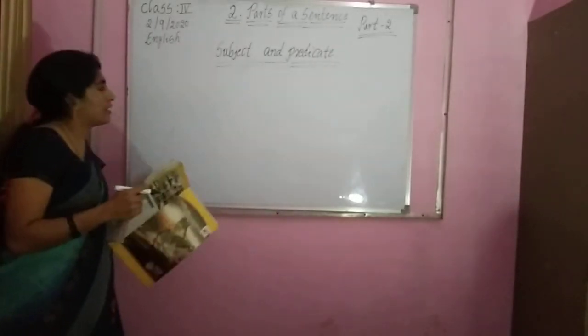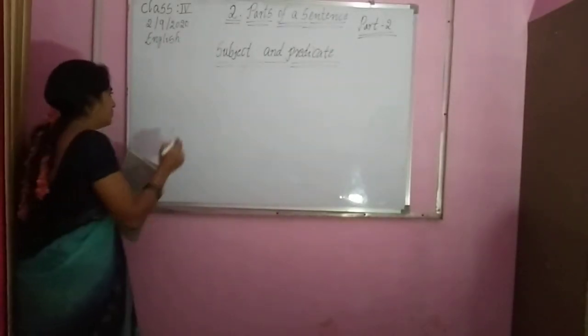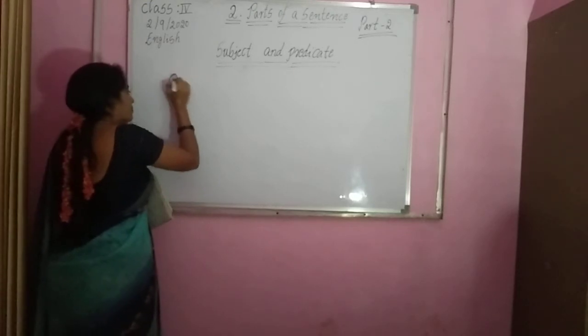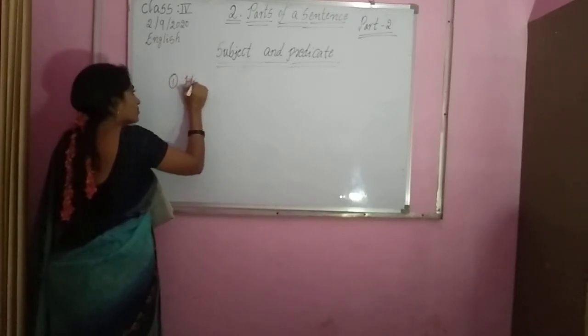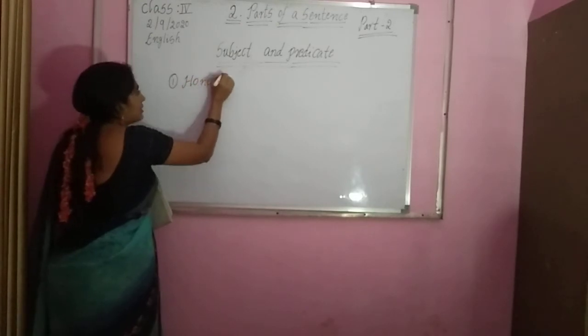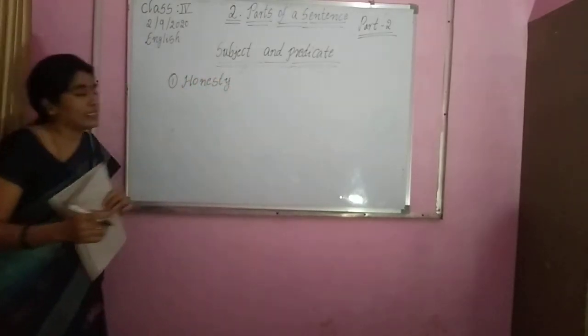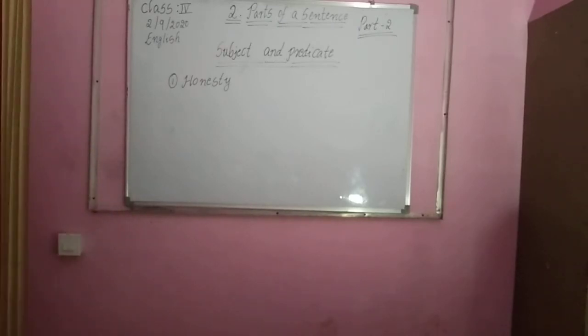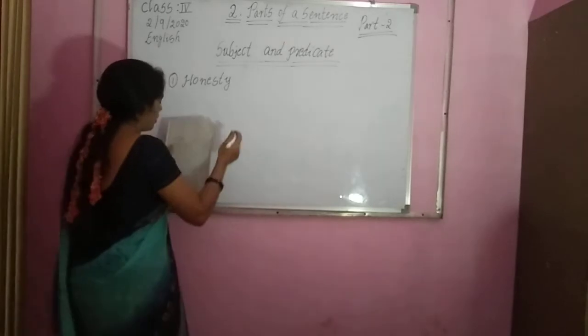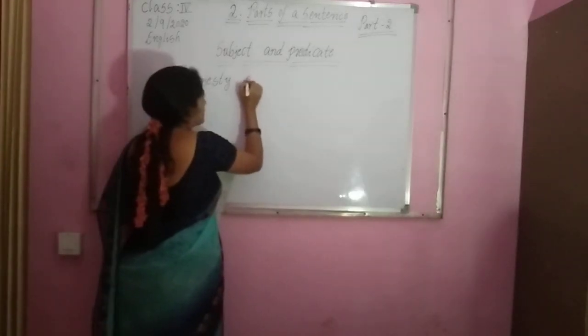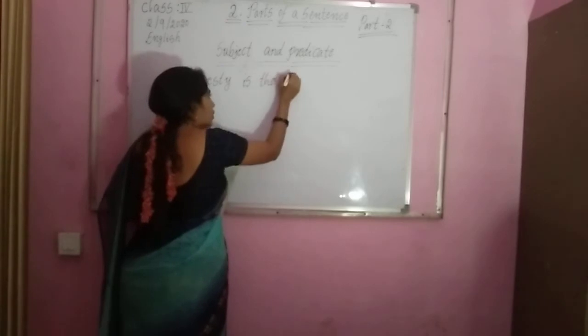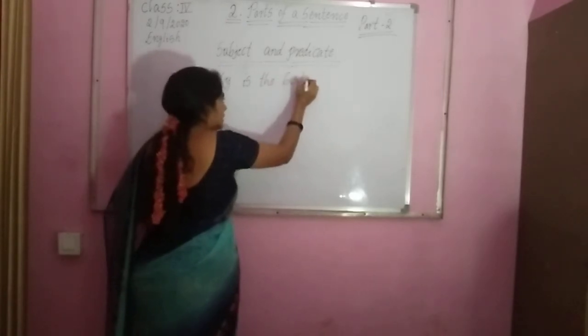Okay, one example, children. Honesty is the best policy. Observe, children. Honesty is the best policy.